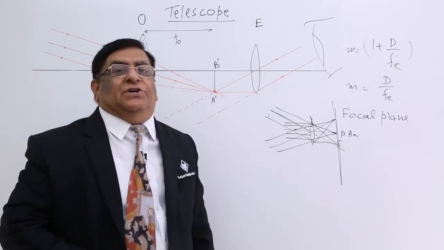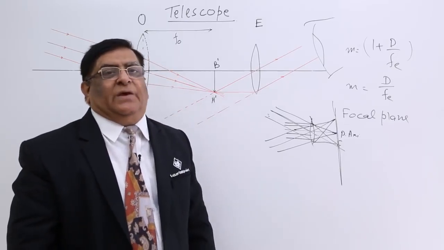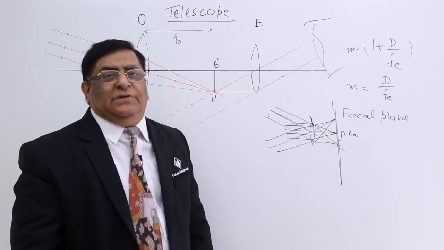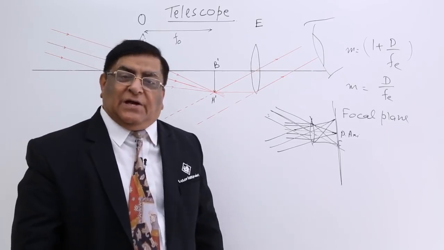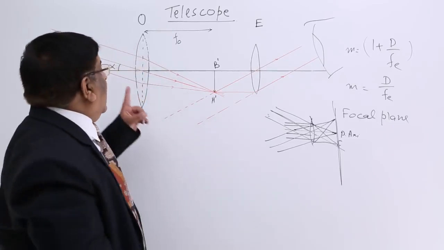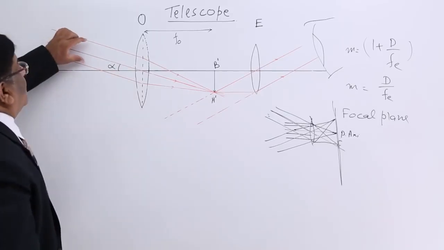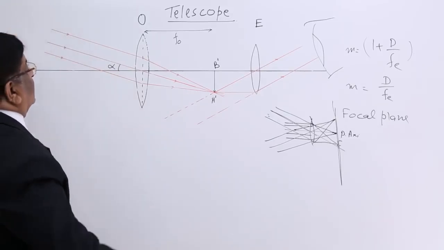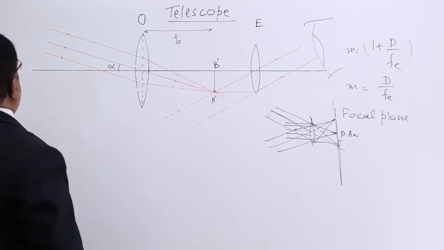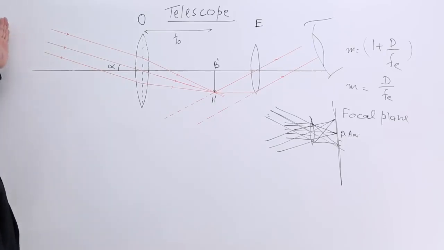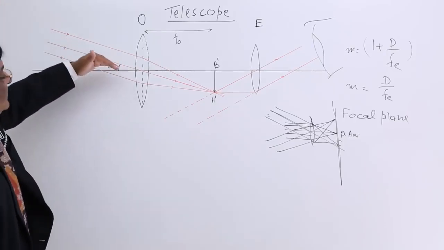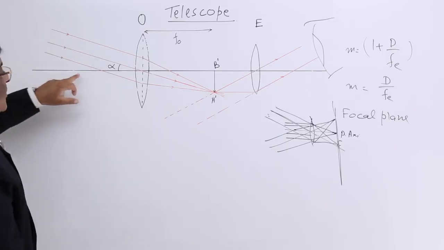This is magnification done by telescope. Is there any physical proof that this will really become large? Answer is yes. The angle subtended by the object is alpha. Object in the infinity is very large. These are the rays coming from the top end, from bottom end.